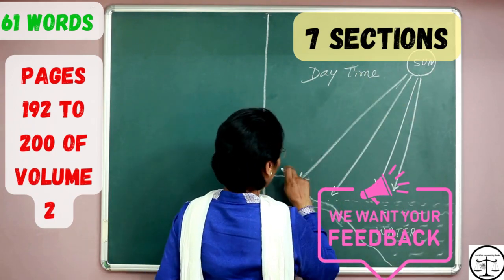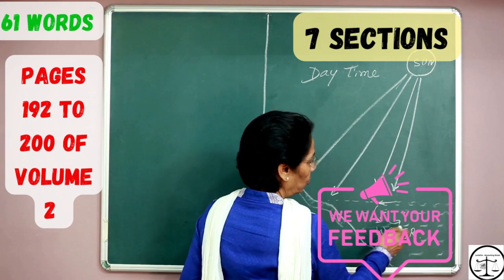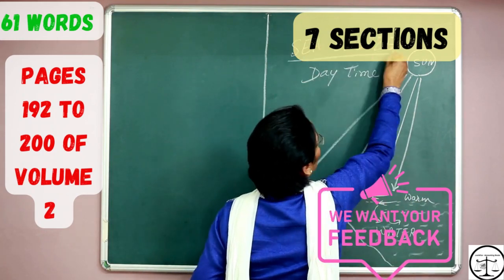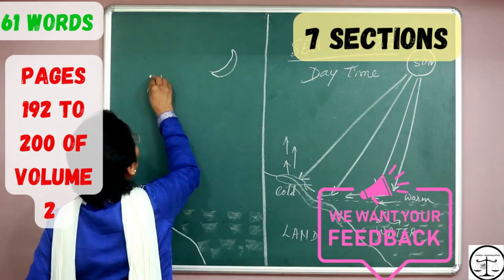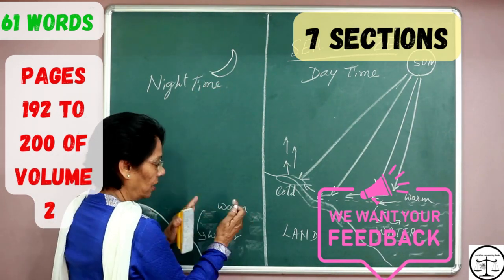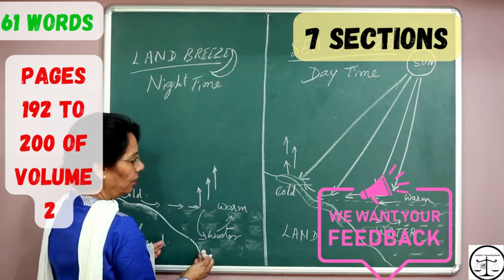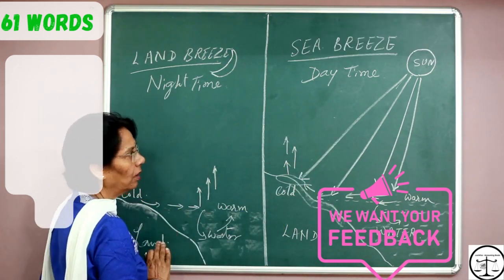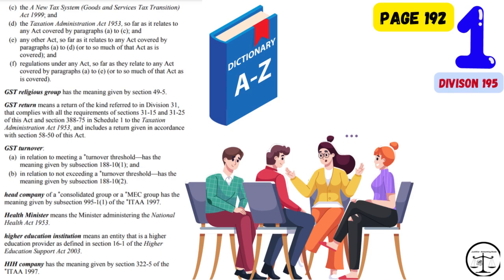We will try to explain the mentioned words in this video in the best possible manner. We would appreciate your feedback. We will have 3 parts and 7 sections explaining words for this video, 1 section for each page of the GST Dictionary mentioned in this video. Section 1. We will explain these words on screen in Section 1 of this video, that is page number 192. You can find these words on page 192 in Division 195 of the GST Act Volume 2.